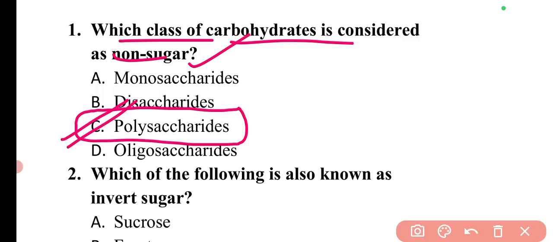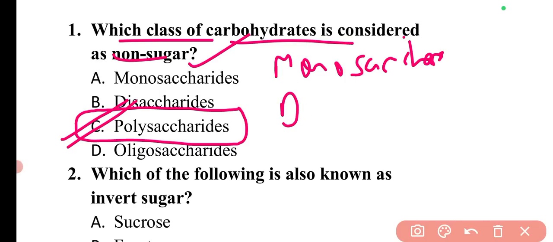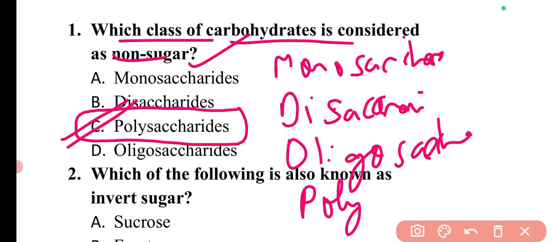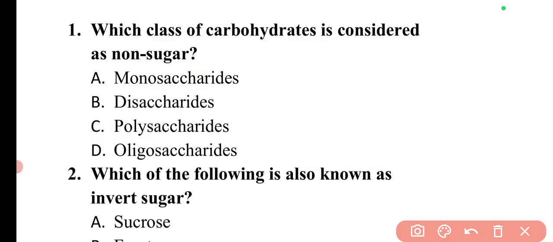First we can discuss the complete classification of carbohydrates. Basically there are different classes. Carbohydrates can be classified as monosaccharides, disaccharides, oligosaccharides, and polysaccharides.